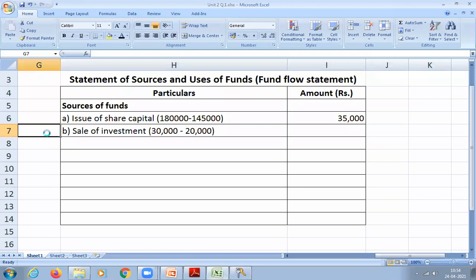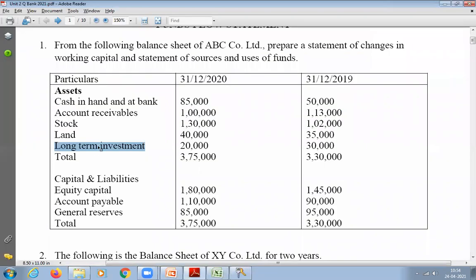So how much is the amount? In 2019 it was 20,000. In 2020 it became 30,000. How much? 10,000. Yes, 10,000 is a source of fund. Anything else we left out? That's all.